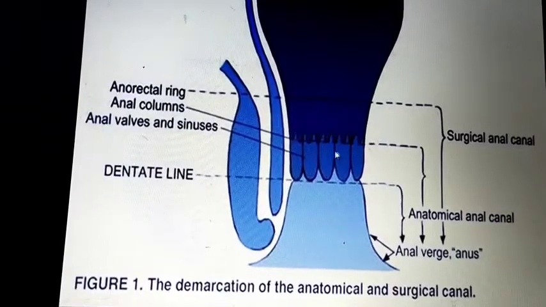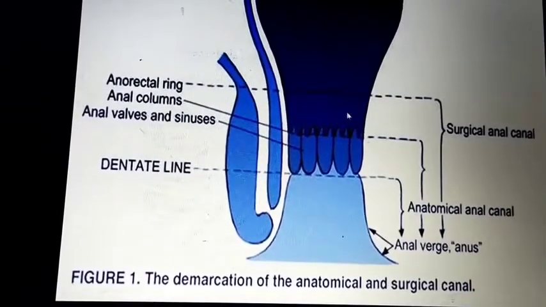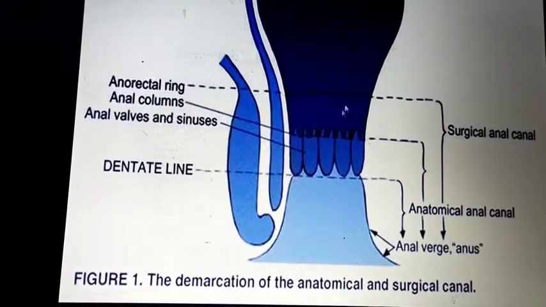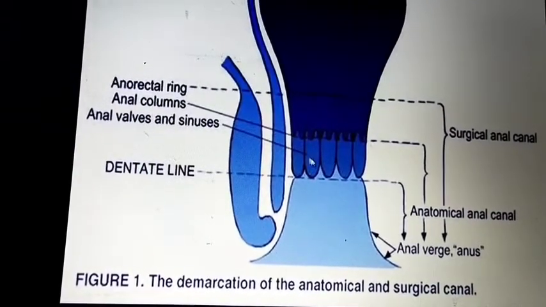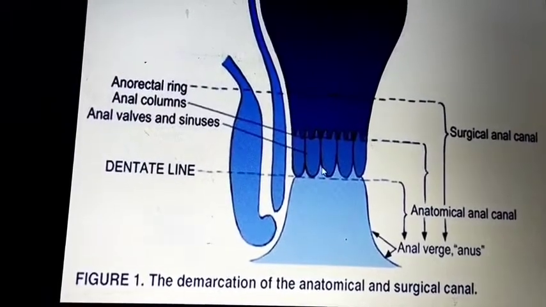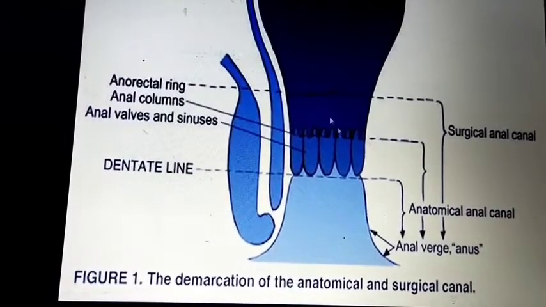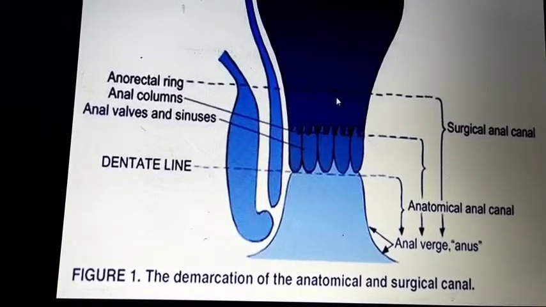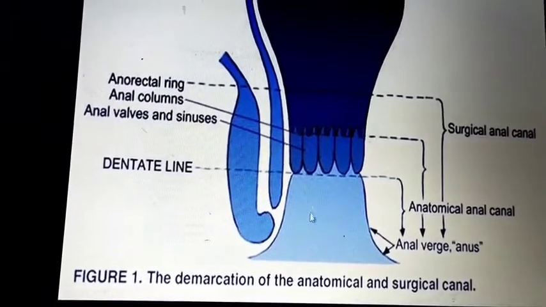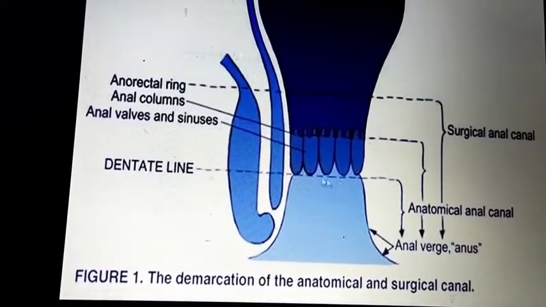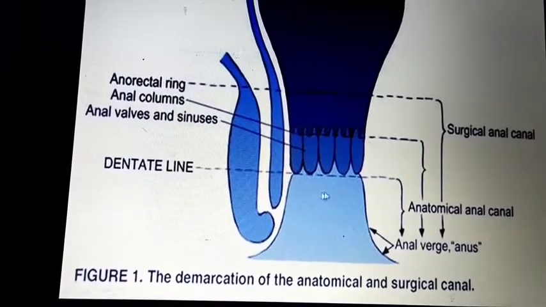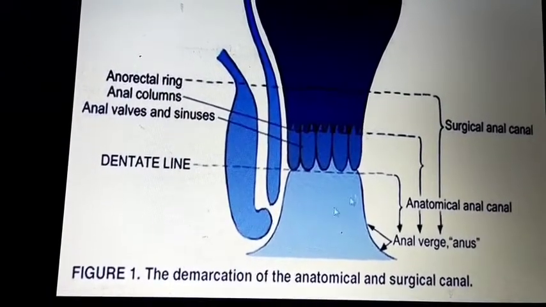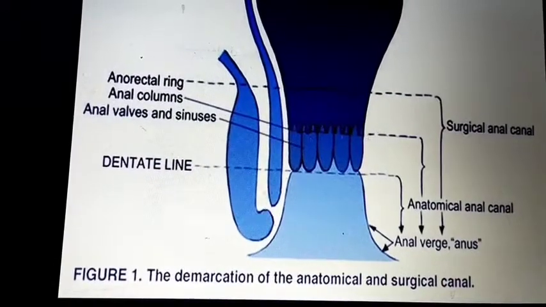Here are the stratified epithelial cells, and here are the columnar epithelial cells. Here is the demarcation: one part is formed by the ectoderm, another one is formed by the mesoderm, and here it denotes the joining of the ectoderm and mesoderm by the perforation of that membrane, and it forms one line. That line is called the white line.